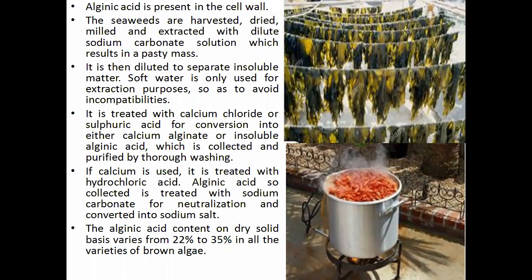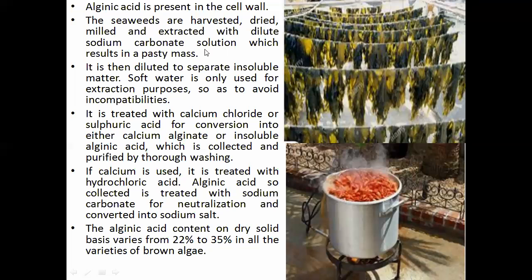The seaweeds are harvested, then dried like this, right? And then milled. How will the drying be done? You can see it is in direct sunlight, they put it on different threads, the water content goes down and it dries in the sun, and then it is milled and extracted with dilute sodium carbonate solution.